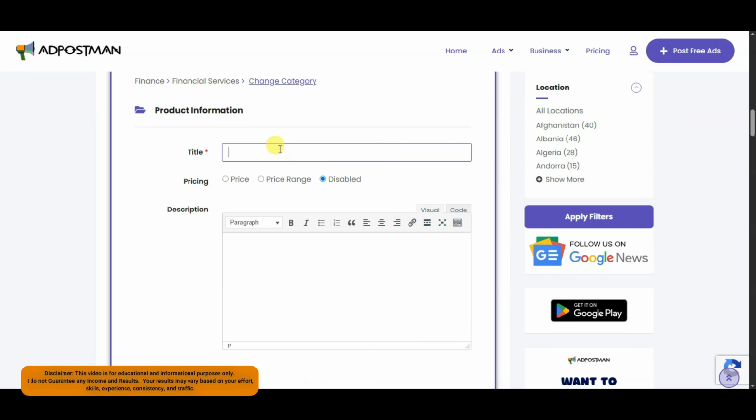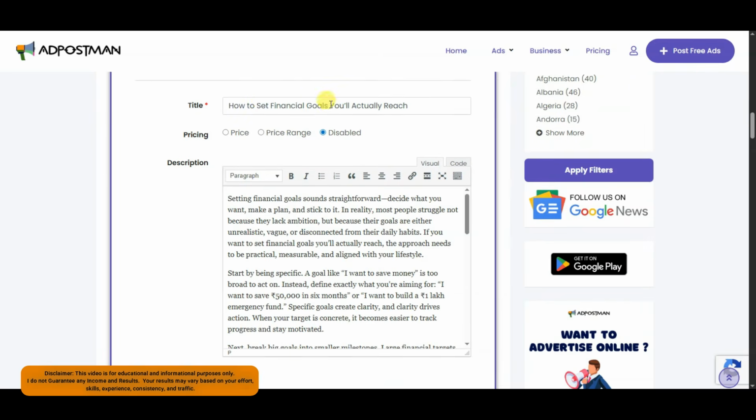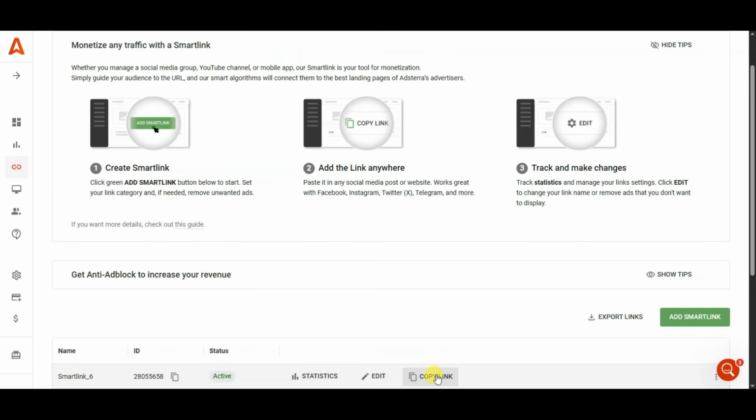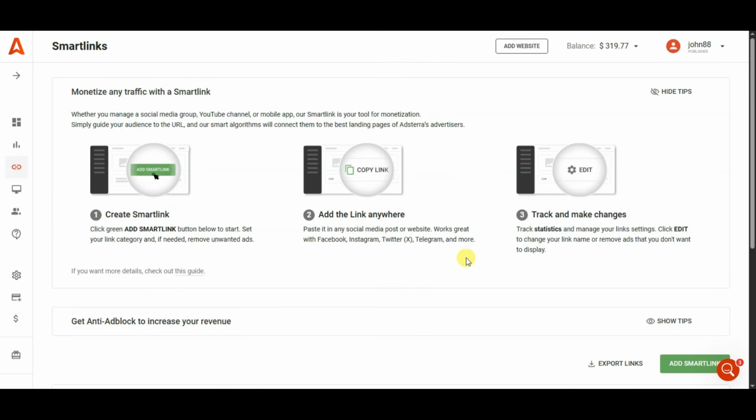Guys, you can use DeepSeek platform to generate attractive articles for advertisement. You can type here this kind of title. You can type here this kind of description. Now in next step, what you will have to do is, you can go on Adsterra platform. You can click here to copy this smart link. You can copy a smart link from Adsterra platform.